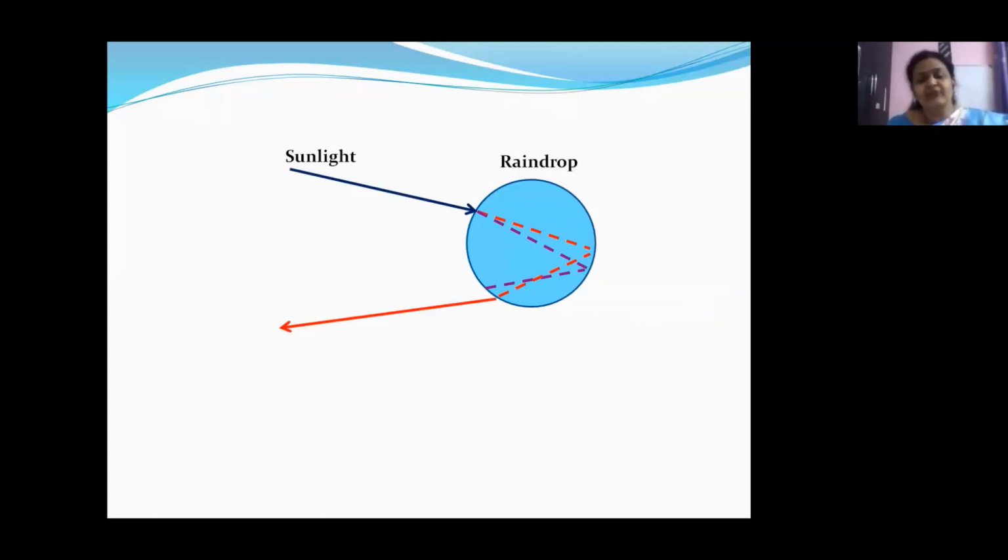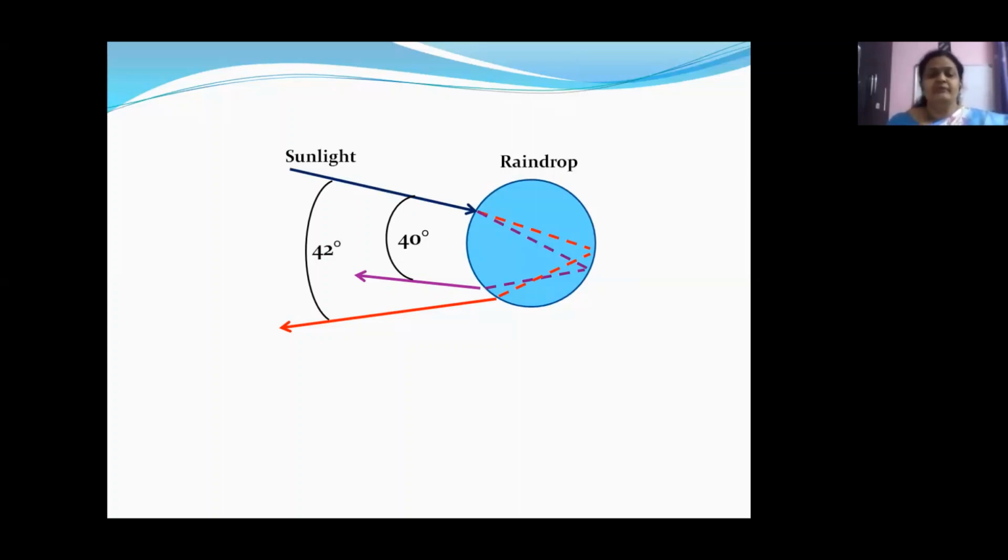Once again, refraction is taking place because they are coming from water medium to air medium. Yes, children? They will be getting refracted once again. Now, depending upon the orientation of the sunlight, the violet light making an angle of 40 degrees and the red colored light making an angle of 42 degrees are visible to our eyes.